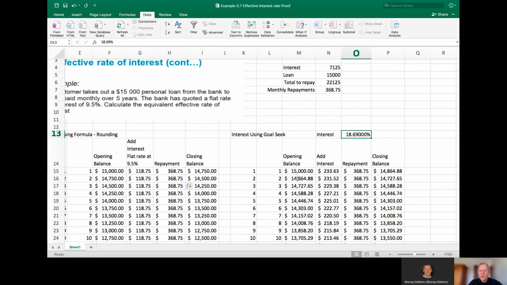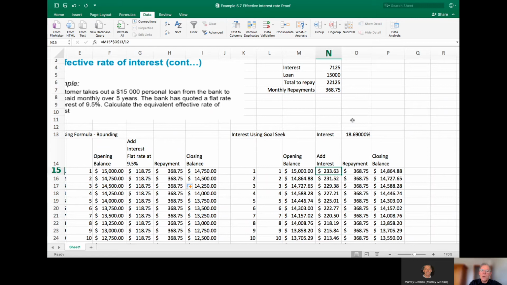But we're going to use it on a reducing balance this time, not on the flat 15,000, and see if they work out, see if it gets you back to 0. So bring in the opening balance, interest being charged. Now this time it's relative. We're not putting $ signs on it. We're making it relative to the opening balance. So as the opening balance drops, so will the interest start to drop. But we are charging it at a higher rate.